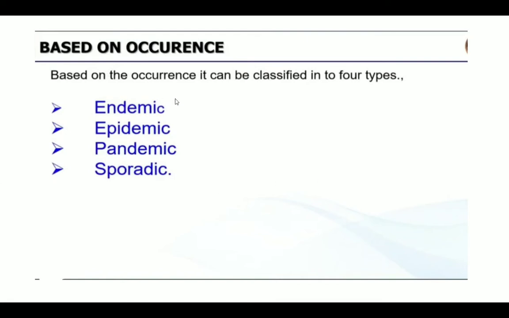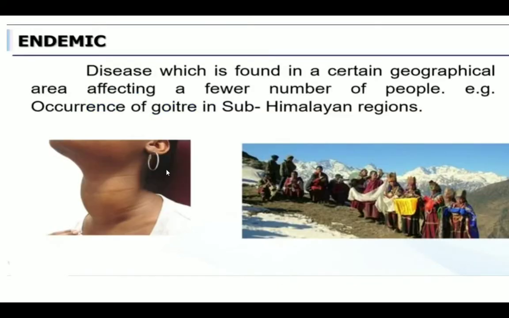Based on the occurrence, the diseases are classified into 4 types. Important 2-mark question again: endemic, epidemic, pandemic, and sporadic. So what are the 4 types of diseases based on the occurrence? Endemic, epidemic, pandemic, and sporadic. Endemic means what? Disease which is found in a certain geographical area. That means only in a certain area, affecting a fewer number of people. So only few people are affected, and that also in a certain area only.